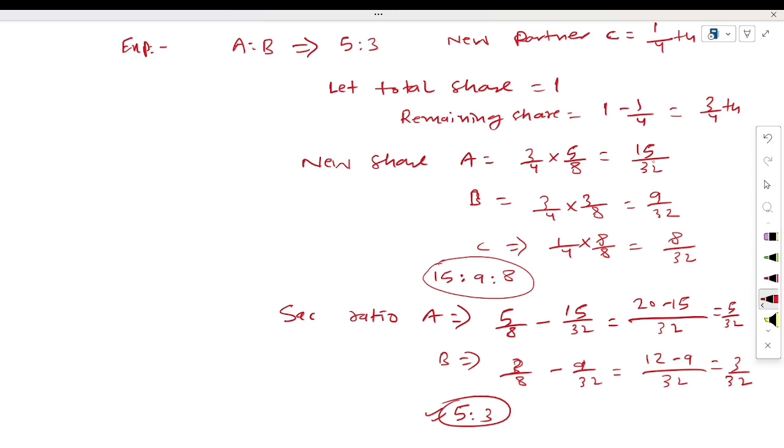Here is a trick: if in the question it is mentioned that you have to calculate the sacrificing ratio and the question is objective, then remember that your old ratio will be the sacrificing ratio. In this case only, where the old partners' sacrificed share is not given. In this case only, not any other case. Your old ratio will be your sacrificing ratio. In the next video, we will learn more cases.